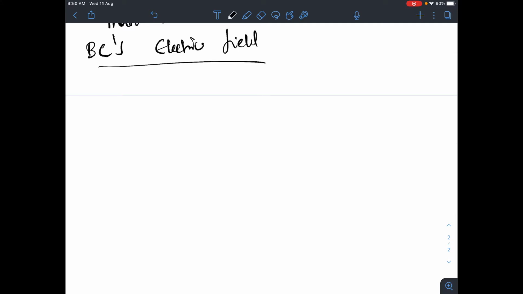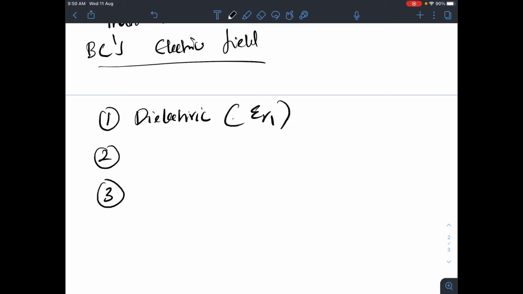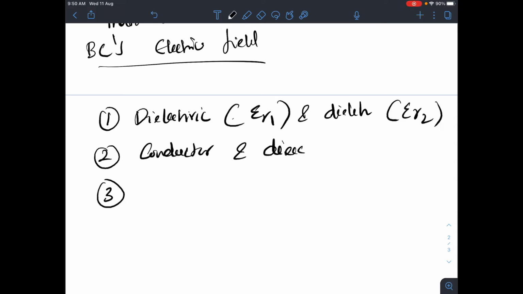Here we will be considering three cases. One is a dielectric and a dielectric, with relative permittivity epsilon r1 and another dielectric with epsilon r2, so it becomes two media. Then some special cases: the conductor and dielectric, and another case, the conductor and free space.